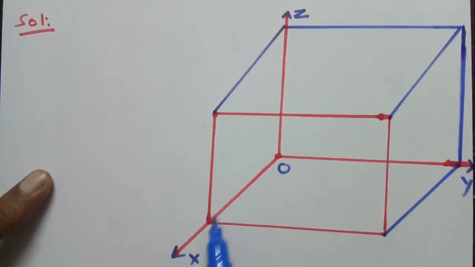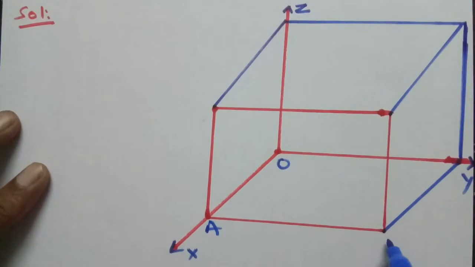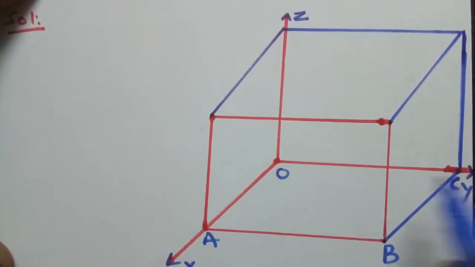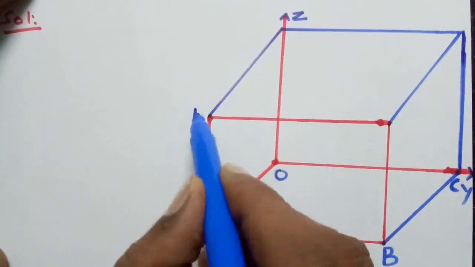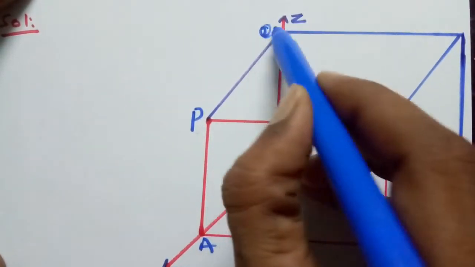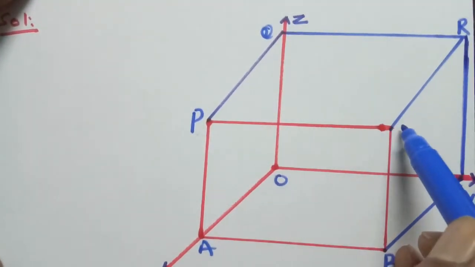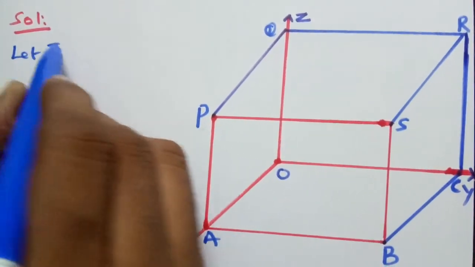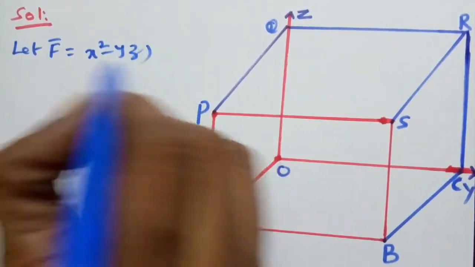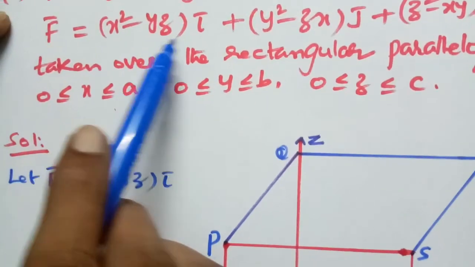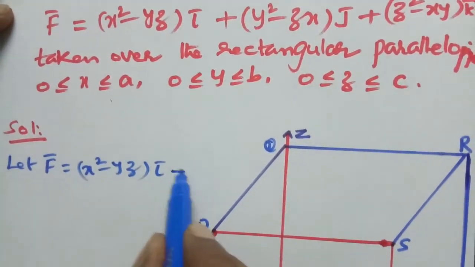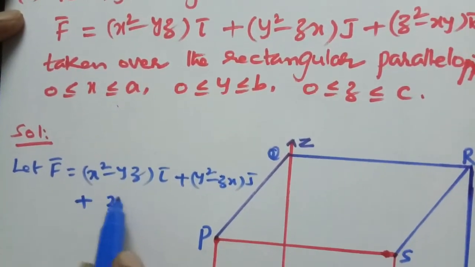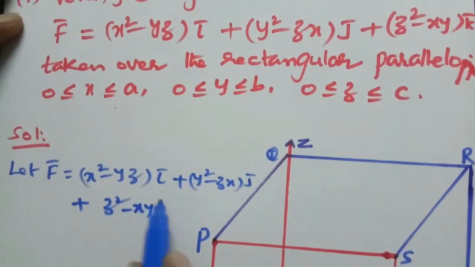Now, this is O, A, B, C, P, Q, R, S. Let F bar be equal to x square minus yz i bar, as given in the problem, plus y square minus zx j bar plus z square minus xy k bar.